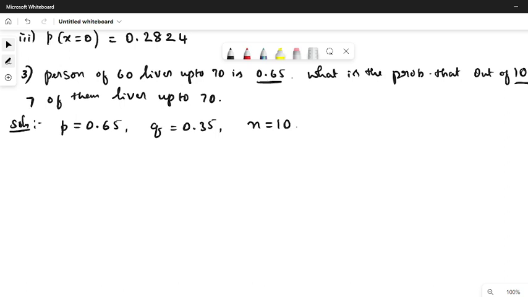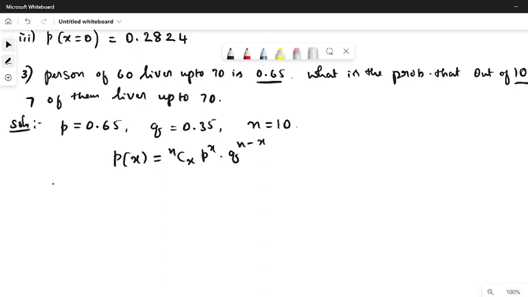We have to find the possibility of at least 7 of them living up to 70. So let us write the formula for binomial distribution. P of x equal to nCx into p power x into q power n minus x.